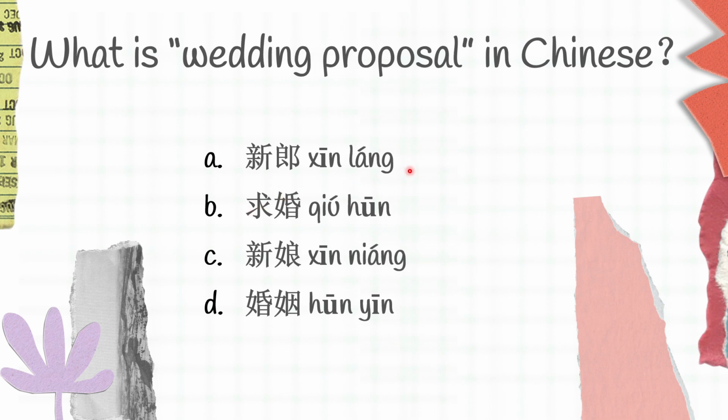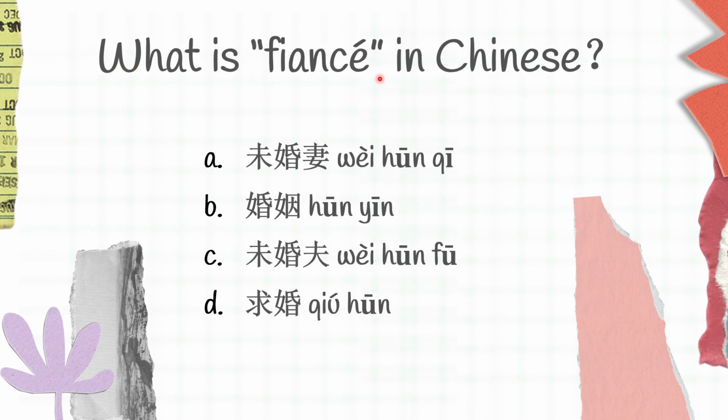Let's move on to the next question then. What is fiancé in Chinese? A. 未婚妻 B. 婚姻 C. 未婚夫 D. 求婚. Which one do you think is the right answer?